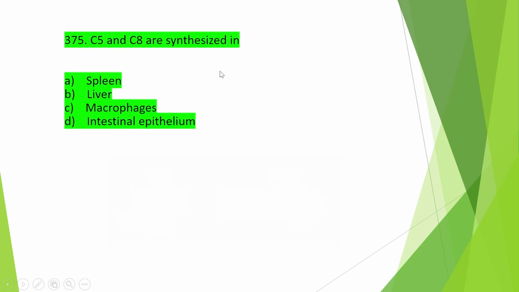Okay, so the last question is C5 and C8 are synthesized in spleen, liver, macrophages, or intestinal epithelium, and the right answer is option A, that is spleen. So C5 and C8, which are complement proteins, are synthesized in spleen.